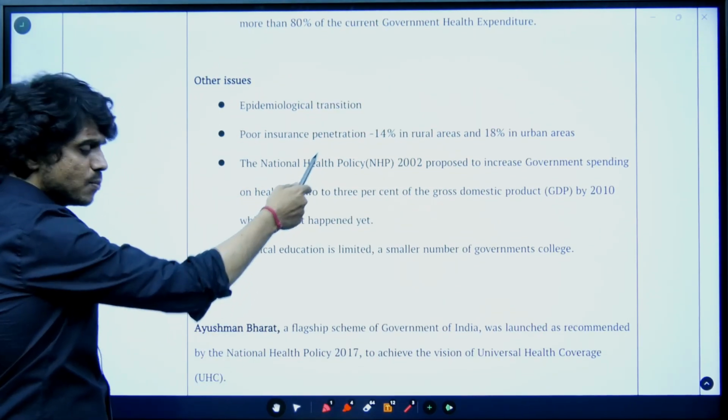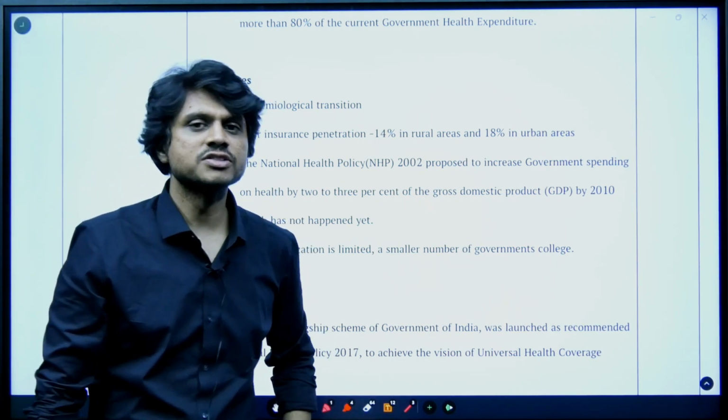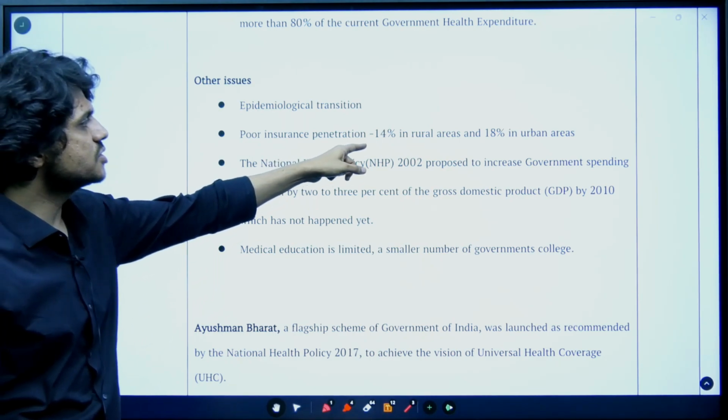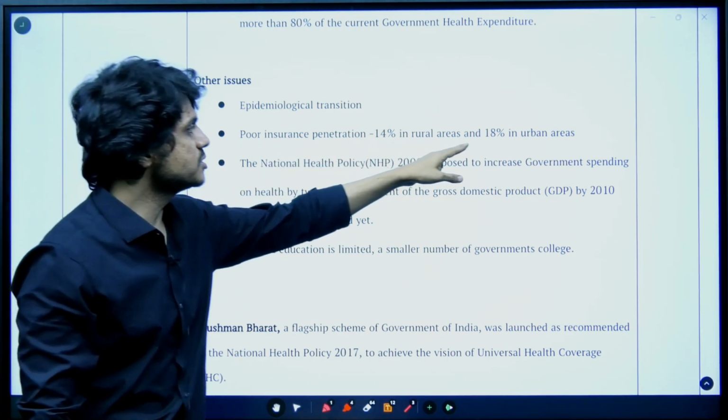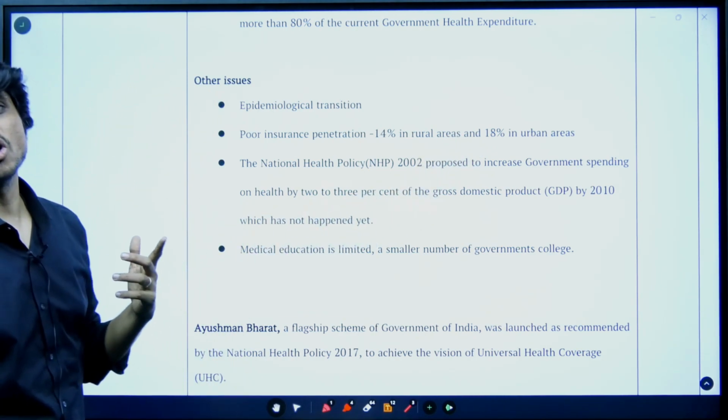People do not have insurance. How many of you have health insurance? You yourself can check. The insurance penetration in India is very poor, 14% in rural areas and 18% in urban areas. This will increase the cost of health, right?